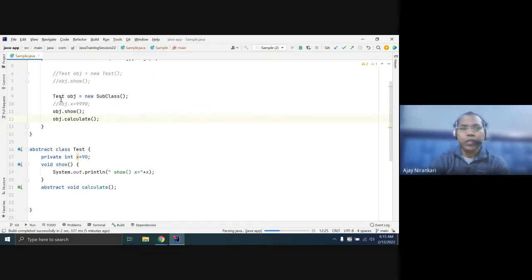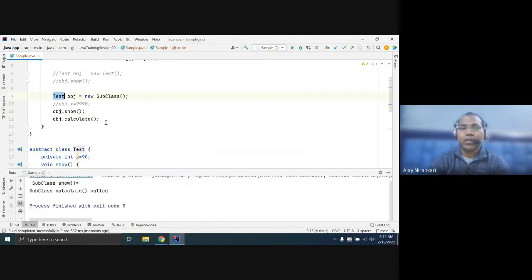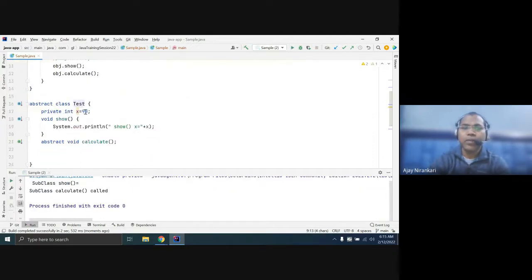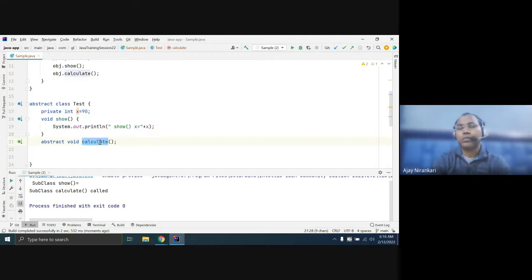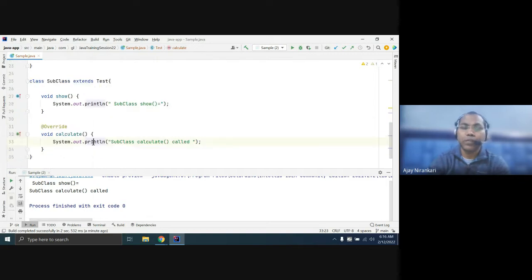So you notice we have a test class. A test class can have some variables, can have some methods, and can also have just a method declaration. There is no definition, there is no logic of what calculate does. So such a method you must mark as abstract, so that the definition of this calculate method must be provided by your subclass.